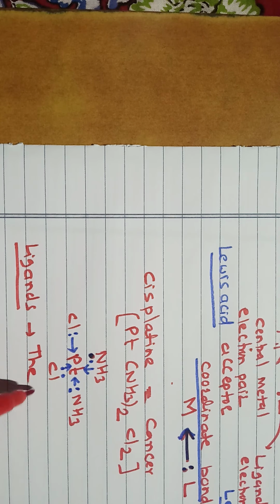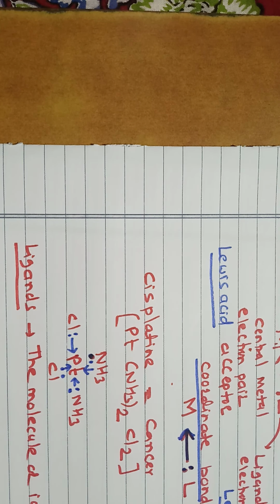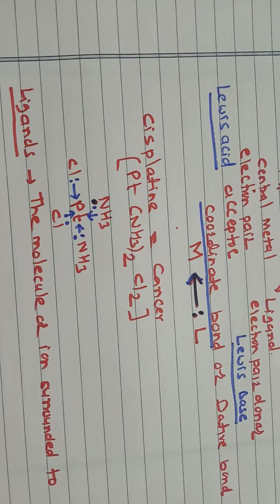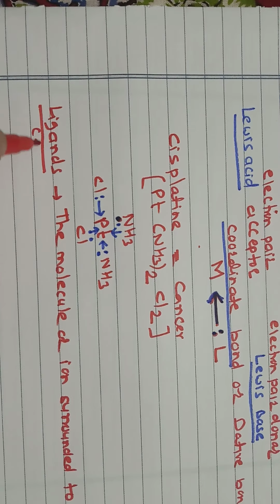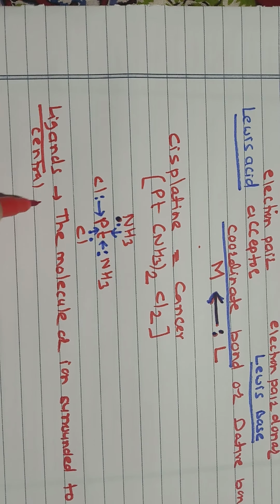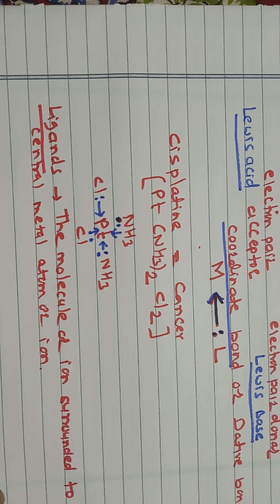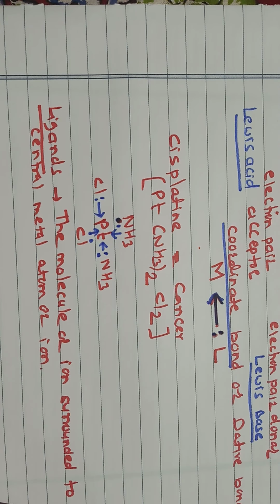The molecules or ions which surround the central metal atom or ion are called ligands.